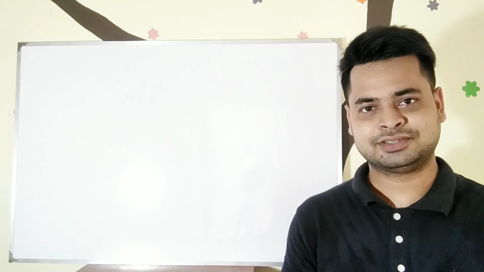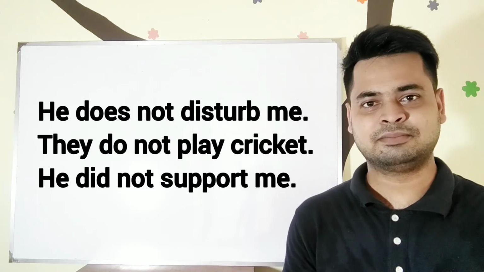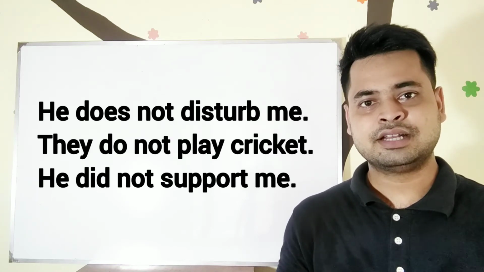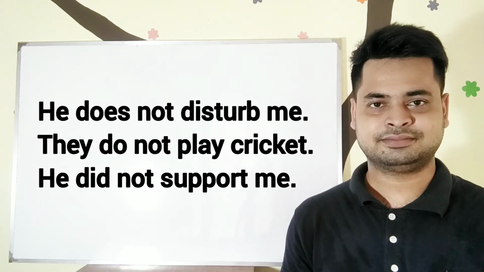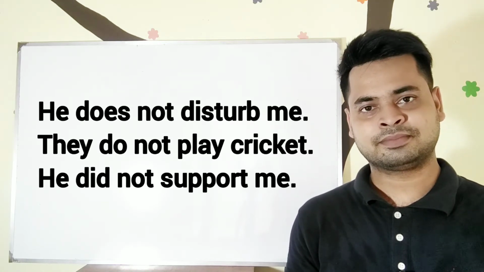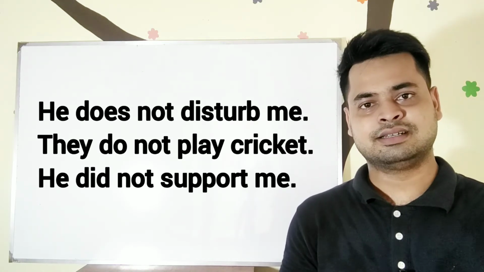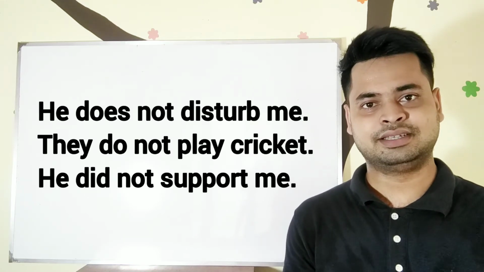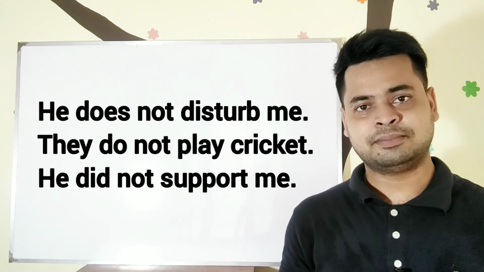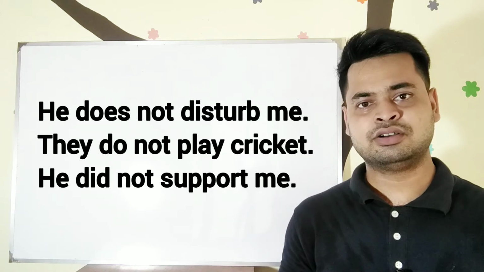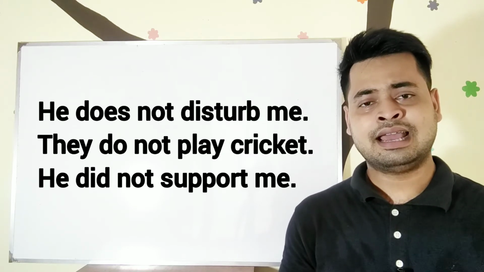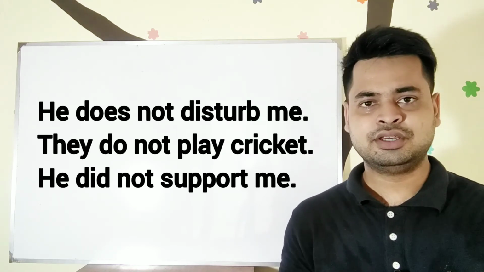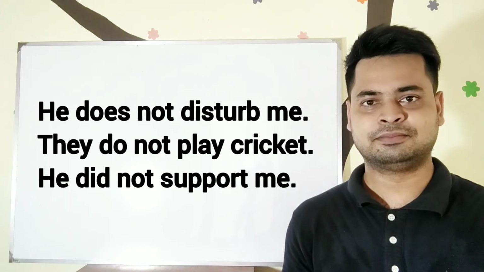For example, he does not disturb me. They do not play cricket. He did not support me. In these three sentences, you can see there are some negative verbs, and these are don't, doesn't, and didn't. And that's why we have used the base form of the main verb.